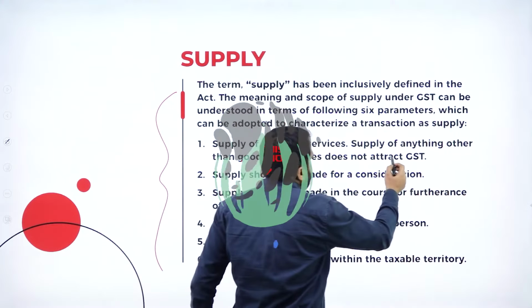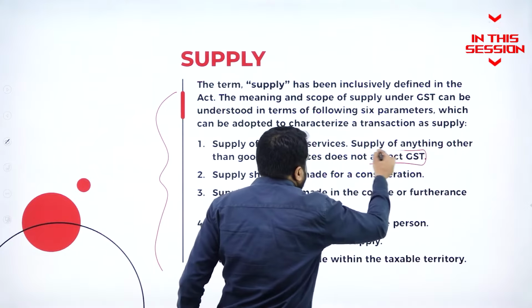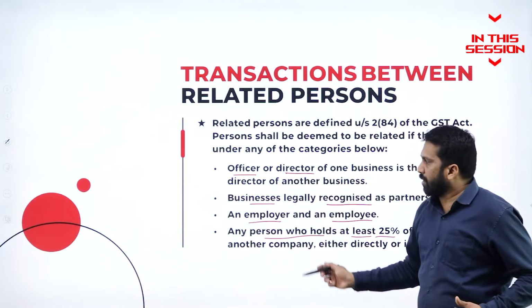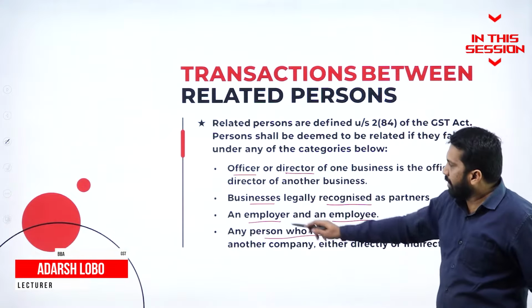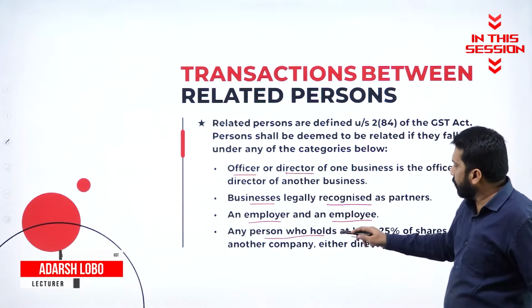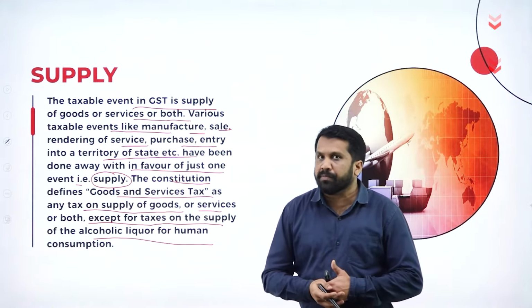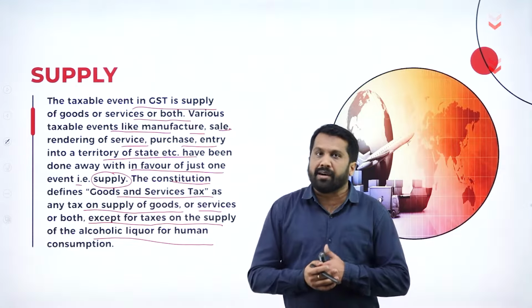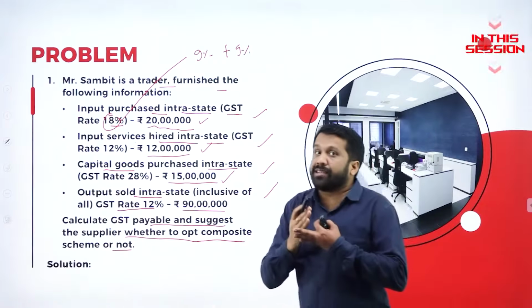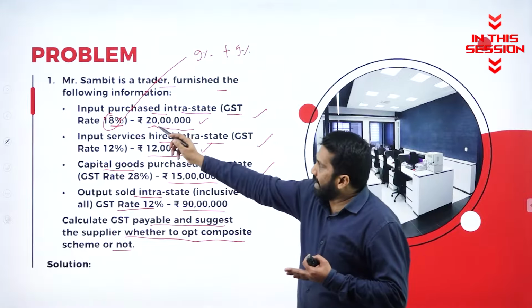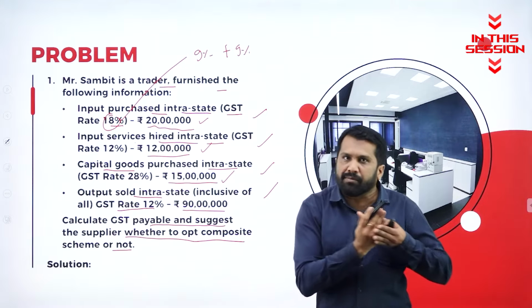Supply of goods or services; anything other than goods or services does not attract GST. Who are called related persons? Officer, director, business legally recognized, employer or employee, a person who holds at least 25%. Alcoholic liquor for human consumption will not come under GST. Whatever tax is already applied for that will continue. The split is always equal, because whatever tax is collected within the state, half will go to the central government and half will come to the state government.